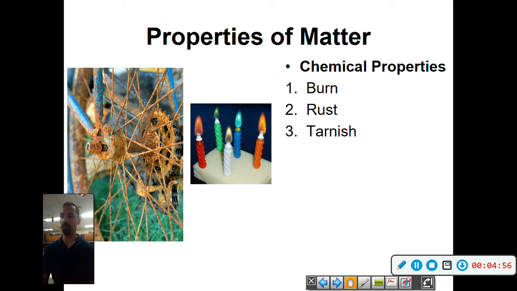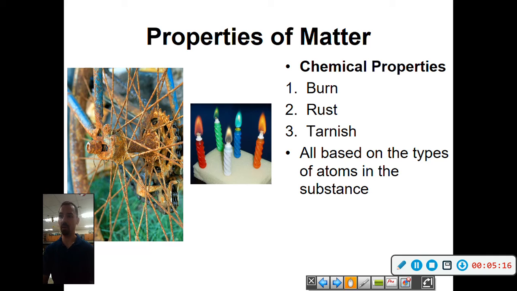We could also have tarnish. That's another type of breaking down in the material. Silver sees this. Silver will actually turn black when it is exposed to air. So you have to actually polish it on a regular basis.